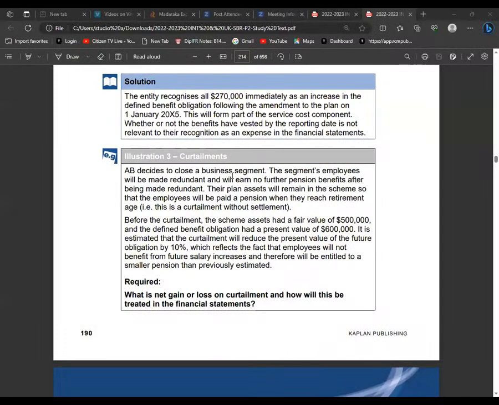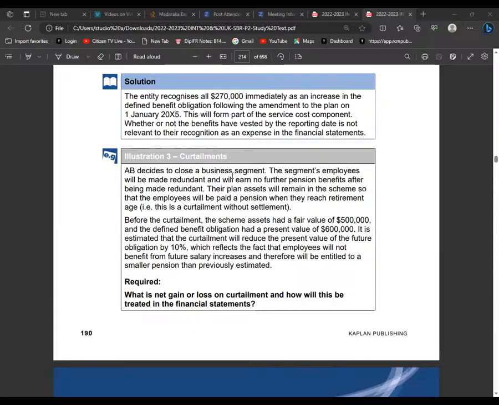Now, curtailments can easily come to you in the form of theory. Remember, under curtailment, we are coming as a company and telling the employees, we want to stop paying you, or start reducing the contributions we make for our employees. Curtailment is about negative changes. When there are redundancies in the company and you put a stopper at the plan fund, then automatically you are curtailing operations.